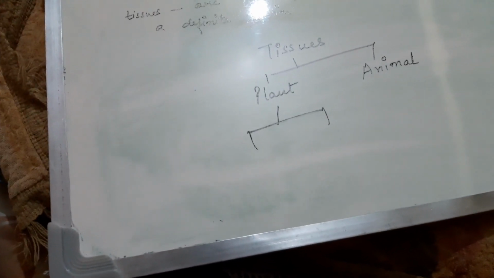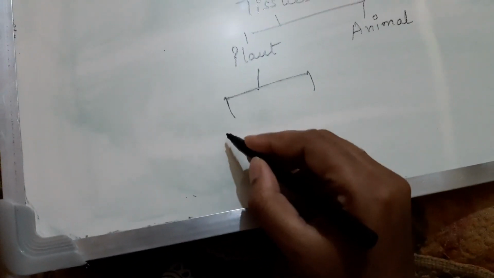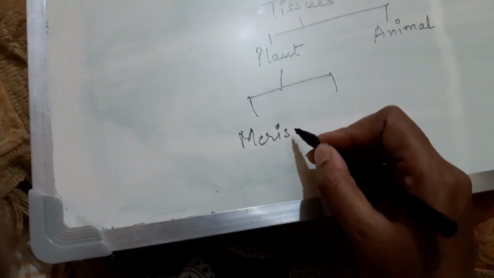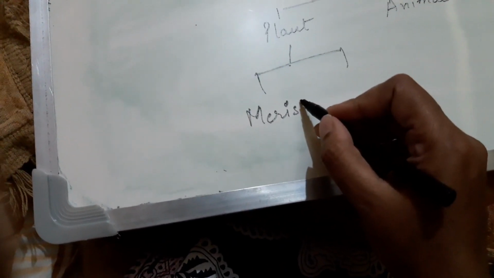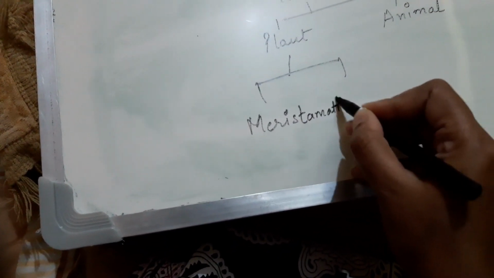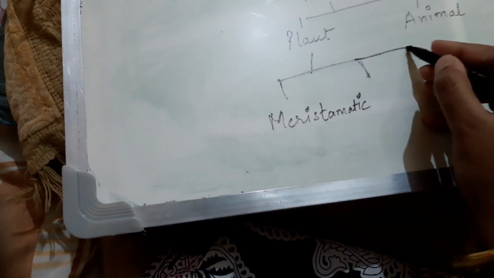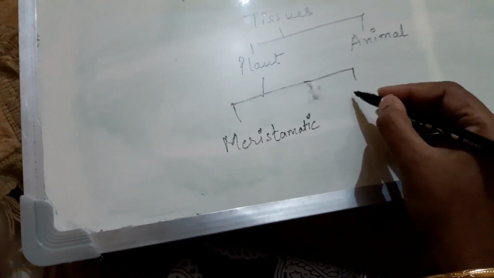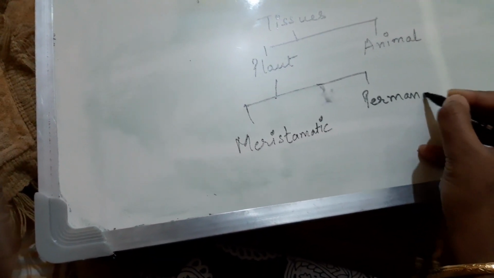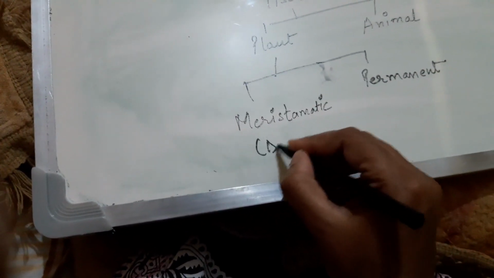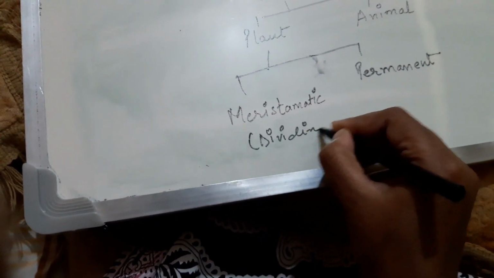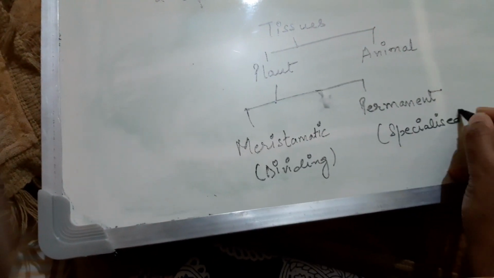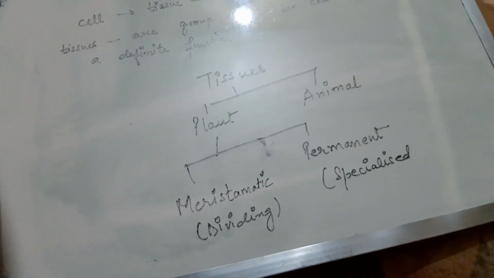Plant tissue can be divided into two. One which is continuously dividing and helps the plant to grow, known as meristematic tissue, and the other one which has lost its capability to divide and has specialized itself in some kind of function, known as permanent tissue. So meristematic is dividing tissue, whereas permanent is specialized tissue. That means they are doing some specific function. They are called specialized tissue.